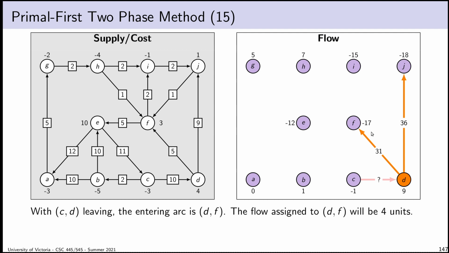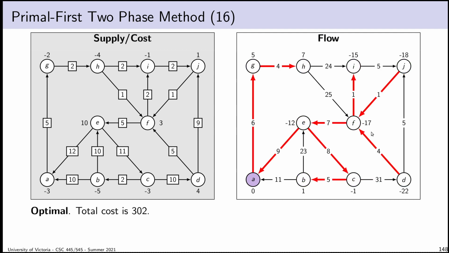We will perform our pivot, and it turns out this is the last pivot that we need. We perform the pivot, and we end up, after our two-phase primal first method, at the optimal solution in the last slide of the course.